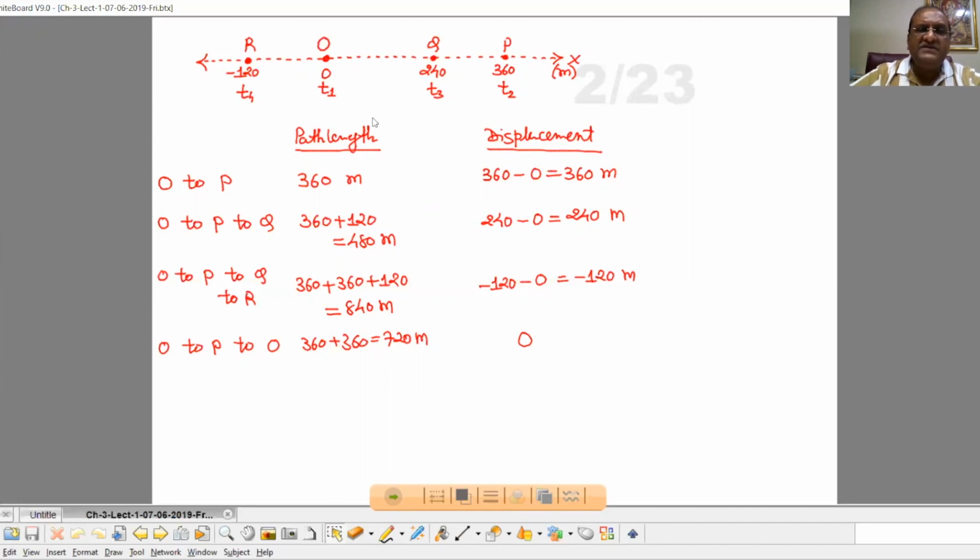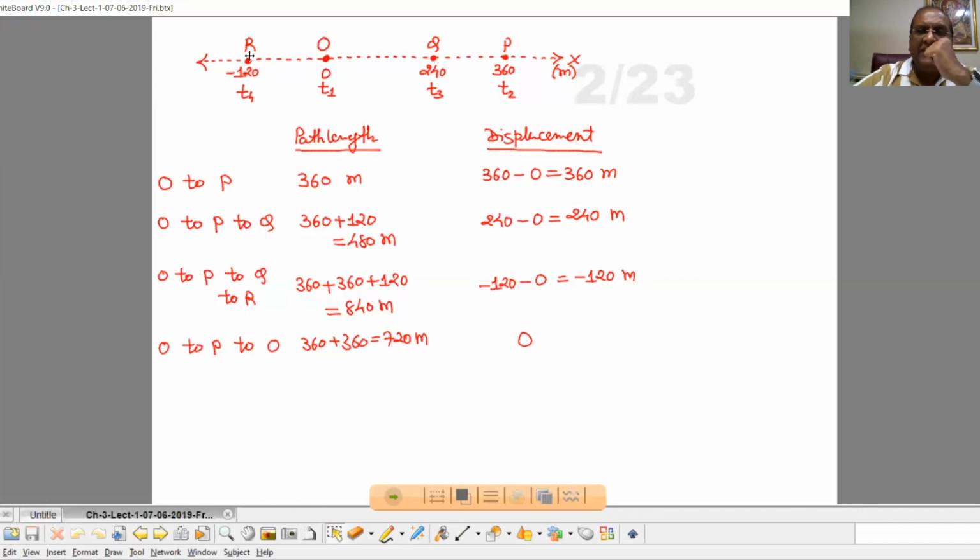Then consider the journey O to P and then P to Q. So total distance traveled O to P 360 meter and P to Q another 120 meter. So total distance traveled, that is 480 meter. Then displacement, final position is 240, initial position is 0. So displacement is 240 meter.